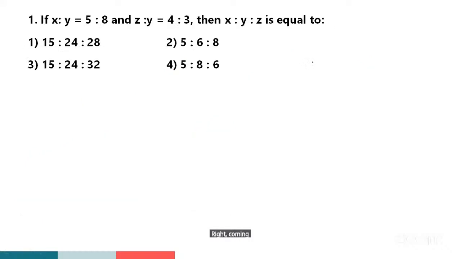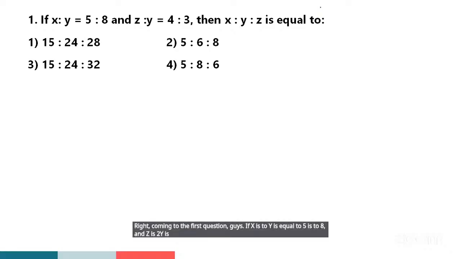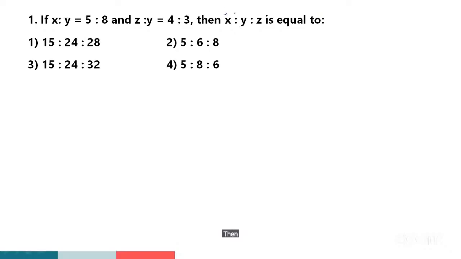Right, coming to the first question, guys. If x is to y is equal to 5 is to 8 and z is to y is equal to 4 is to 3, then find x is to y is to z. What is the answer, guys? Anyone?